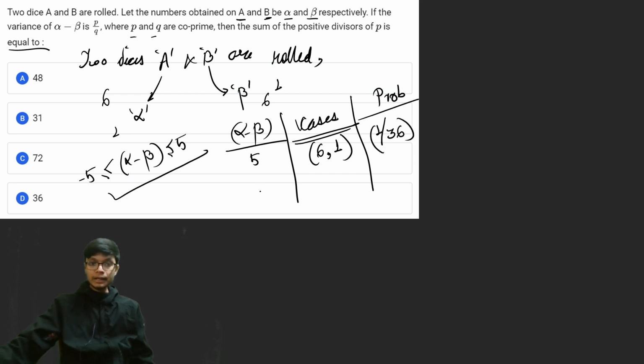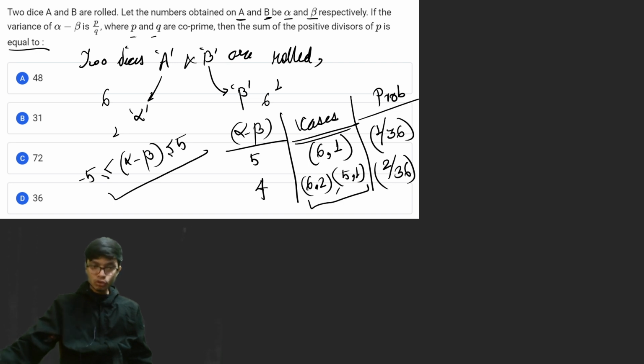Okay, similarly the difference is equal to 4. What are the possible cases for difference equal to 4? The possible cases are (6,2) and the other case is (5,1). So you have 1 by 36 plus 1 by 36, and that corresponds to the probability of 2 by 36. So for these two cases, the probability is 2 by 36.